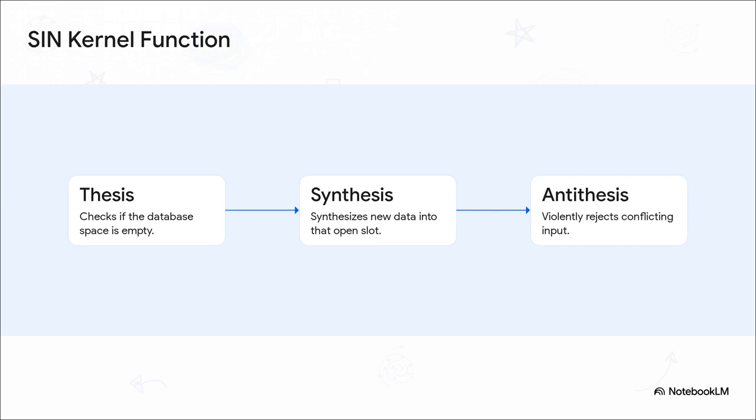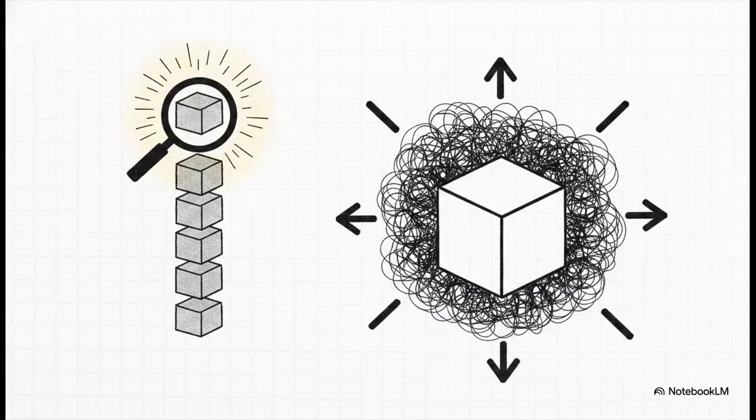Thesis, check if the space is empty. Synthesis, if it's empty, synthesize the new data directly into that slot. Antithesis, if data already exists, the bouncer violently rejects the conflicting input. No entry, no accidental overwrites, just single entry perfection. This strict, deterministic elegance means that the system only ever needs to query the absolute top of the stack to get an immediate, flawless mathematical proof of the entire system state.